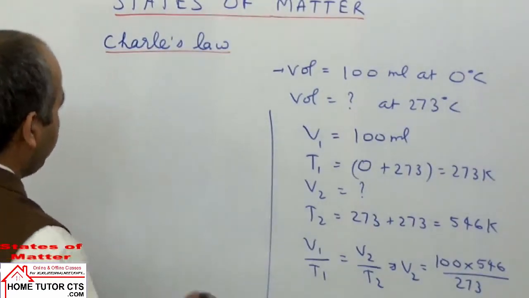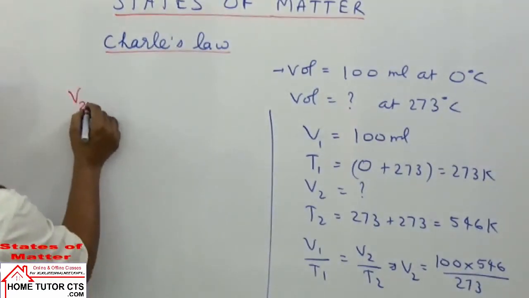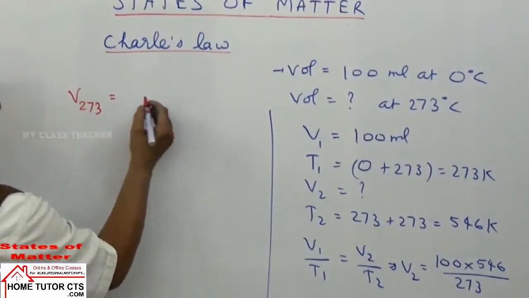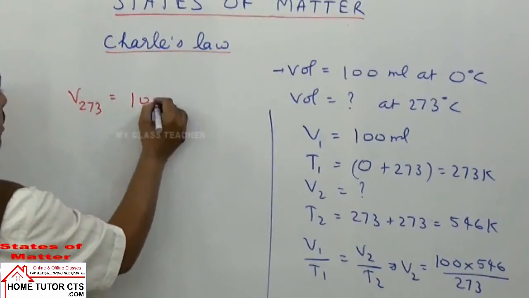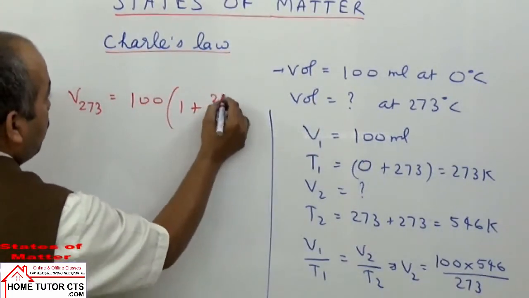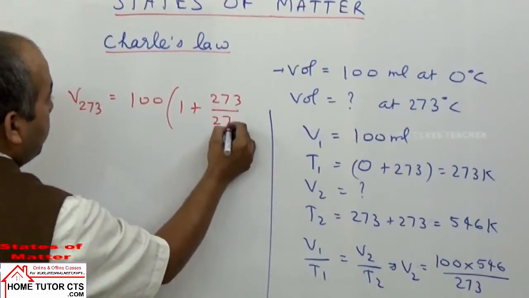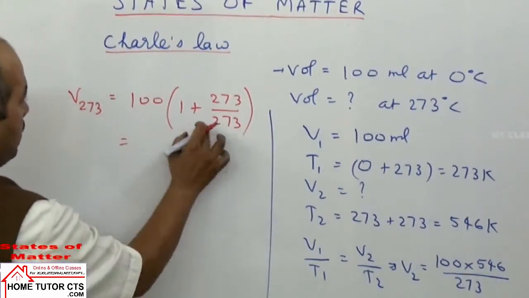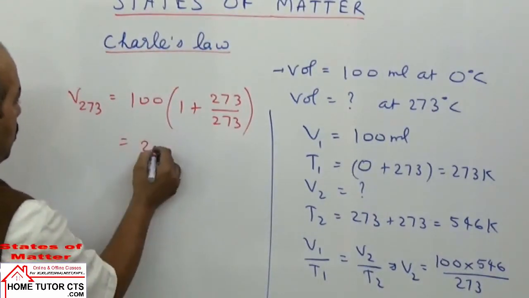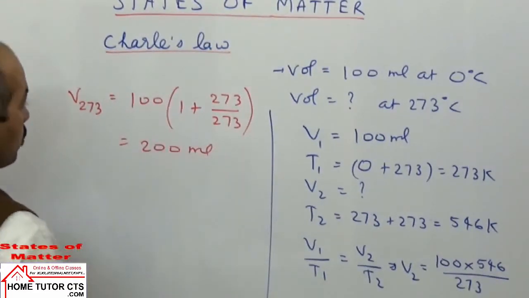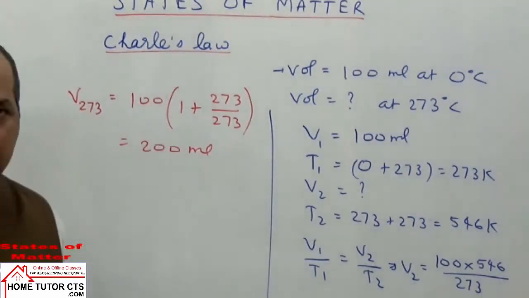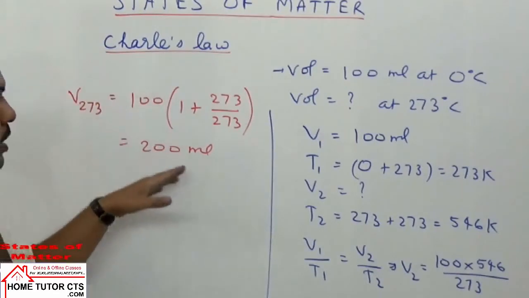If I take the second expression, Vt means the volume at 273 Kelvin. V0 is taken as 100 ml. 1 plus t, where small t is in Celsius, 273 degree Celsius by 273. That is 1 plus 1, 2 into 100, which is 200 ml. So both equations are basically the same. The results are the same from both expressions in Charles law.